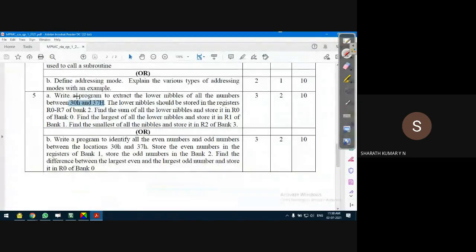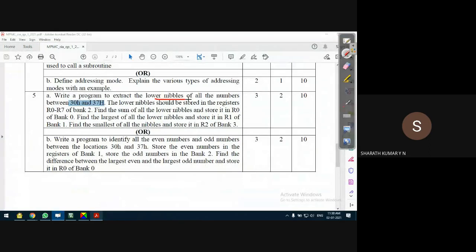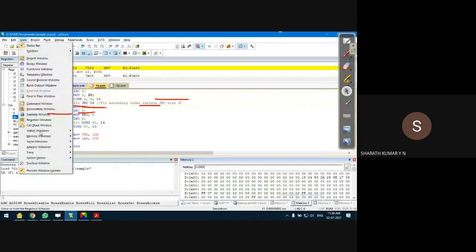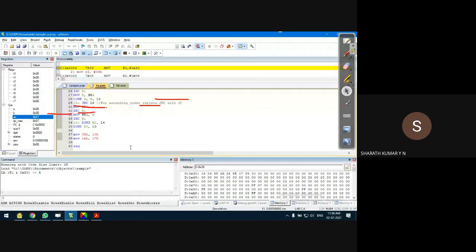Okay, so the first part of the program says write a program to extract lower nibbles of all the numbers from 30H to 37H. The lower nibbles should be stored in registers R0 to R7 of bank 2. Now to check this, I'll open another memory window. If you cannot see this, it's very easy to open. Go to view, go to memory window. You can open a maximum of 4 memory windows, which I already opened to test the output.